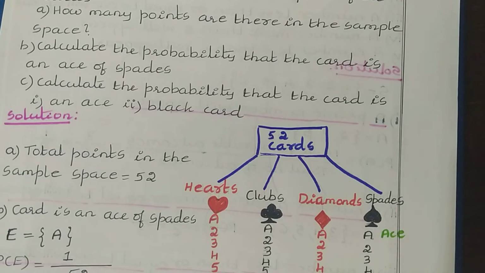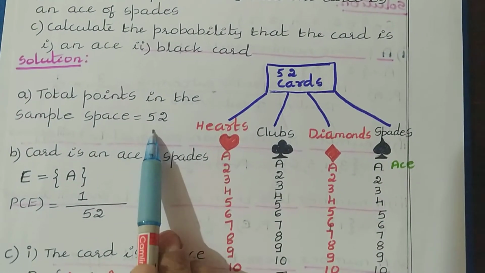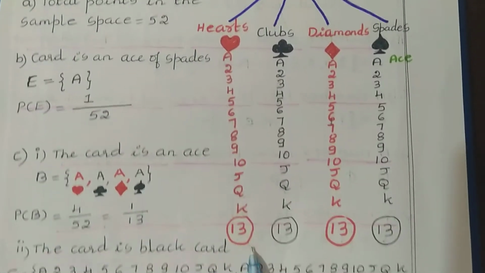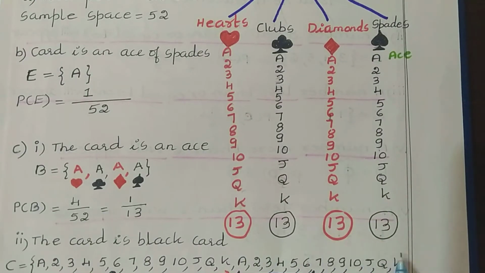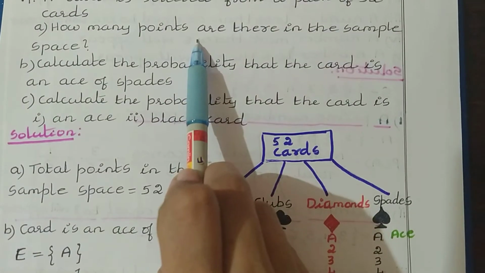That means totally here we have 52 cards. So totally we have here 52 outcomes. So the total sample points of the experiment we can consider here as 52, that is 13 plus 13 plus 13 plus 13. So this is the answer for sub question 1.